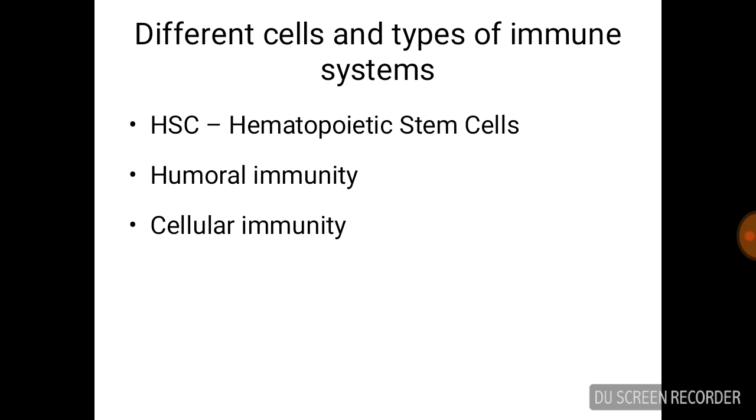So, T lymphocytes are involved in cellular immunity. These are the two types of immune response which will try to neutralize the antigen. So this is the overview of immunology.